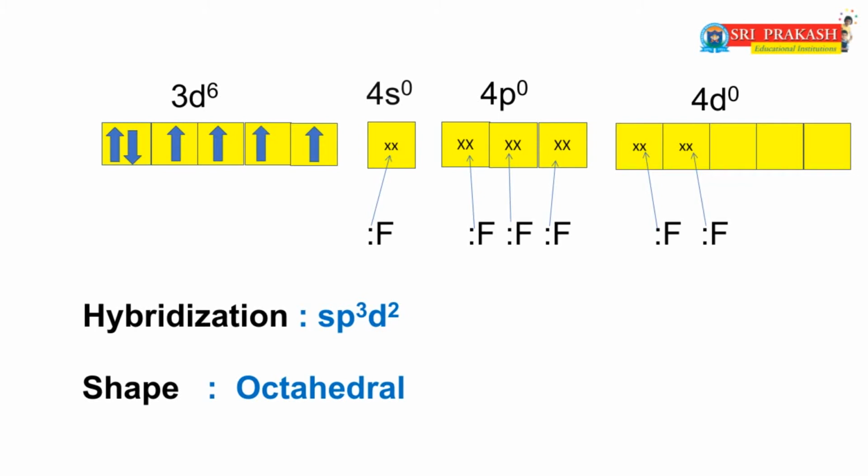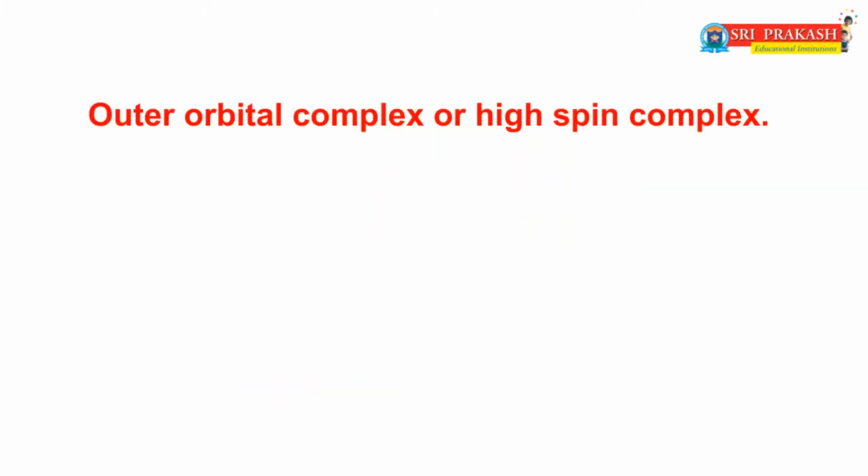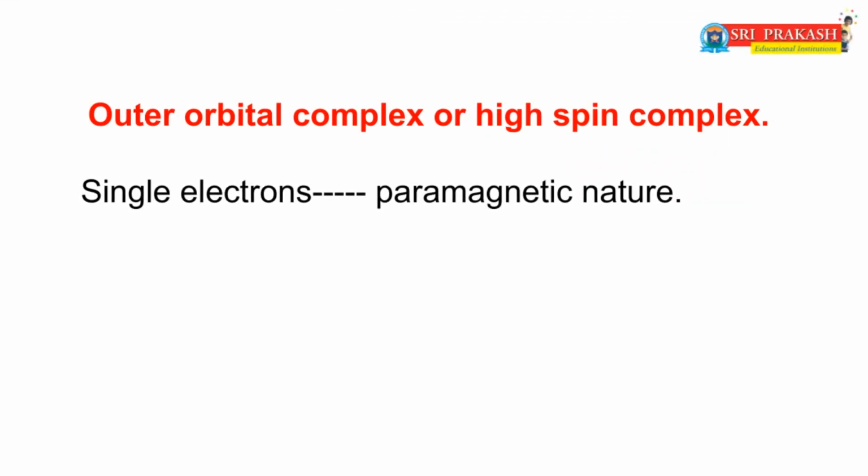Now coming to our concept. Dear friends, already you all know that in this complex, the Co+3 ion undergoes which hybridization? Yes, sp3d2 hybridization. So this is an outer orbital complex or high spin complex. In this complex, the Co+3 metal ion has 4 single electrons. Already you all know that those 4 single electrons are present in the 3d orbital because the Co+3 electronic configuration is 3d6,